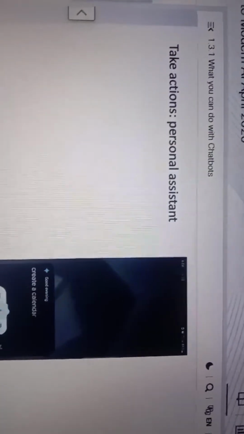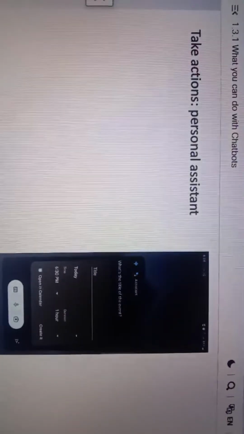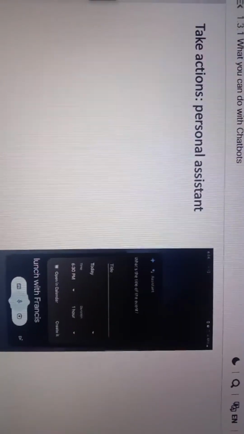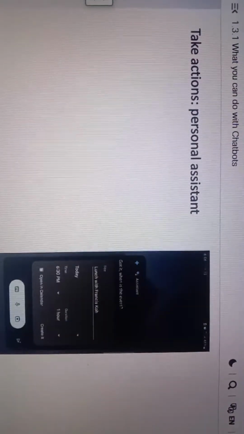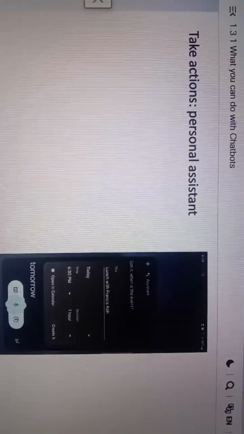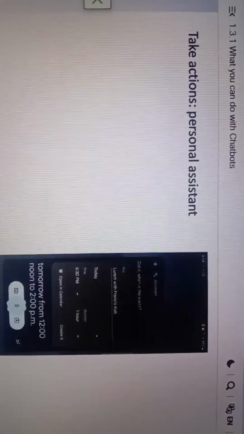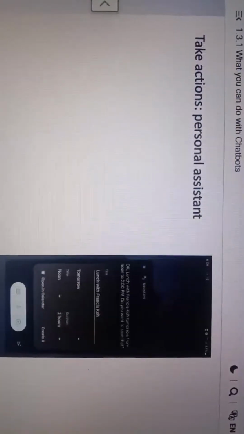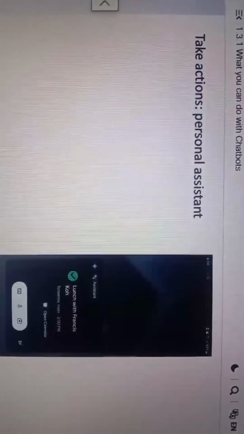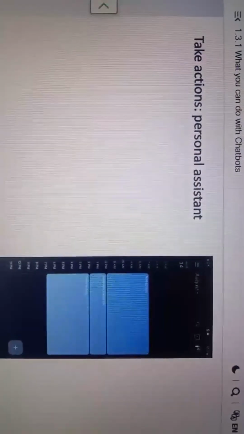Here's an example of taking action by using a personal assistant. I'm using Google Assistant on an Android phone, and you could do something similar with Siri on an iPhone. So first I ask it to create a calendar event. It asks me some follow-ups on what is the event title and what is the time and date of the event, and you can see that it added this event to my calendar.